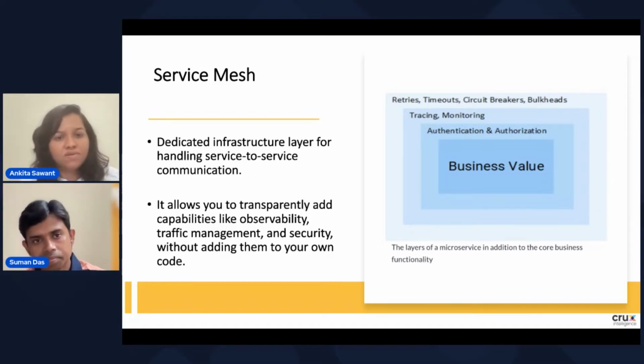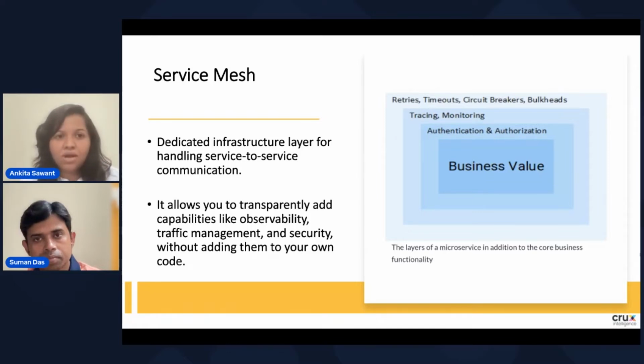So with the service mesh, we can get rid of all these extra layers, that is the retries, timeouts, tracing and monitoring, authentication and authorization, and the developer can just focus on the core business value. So this is the main advantage of service mesh. It's like a dedicated infrastructure layer which can sit on your existing architecture, and it can handle the service to